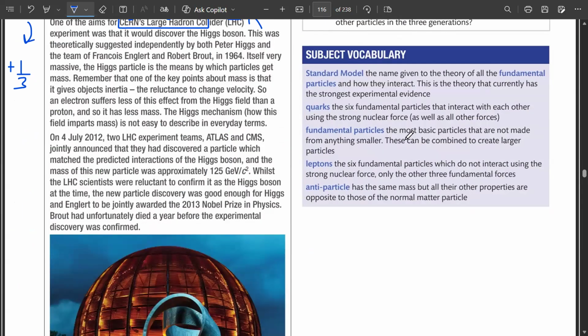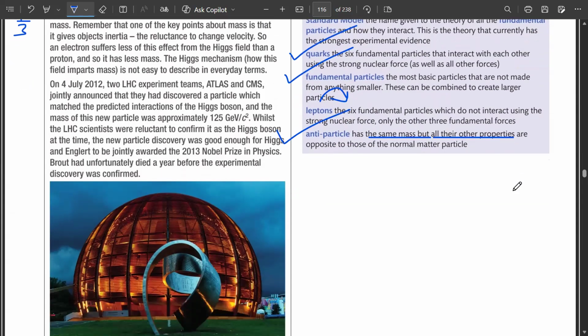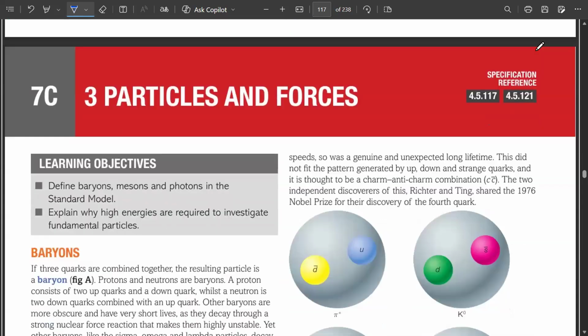So we have talked about quarks, the fundamental particles. Leptons were just six fundamental particles. Antiparticles have all the same mass, but they all have properties which are opposite to those of the normal matter. Clear?